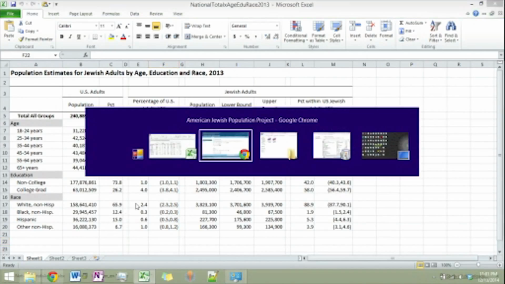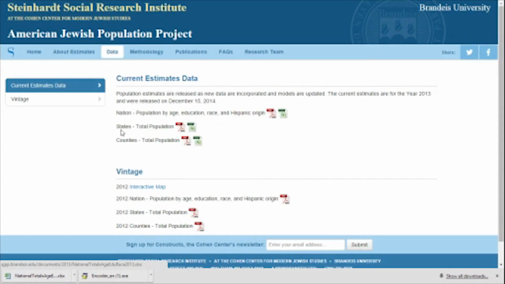If we go back to the site itself, we have the same setup for states and counties. And we've also provided you historical PDFs for our 2012 release, as well as a link here back to that map.